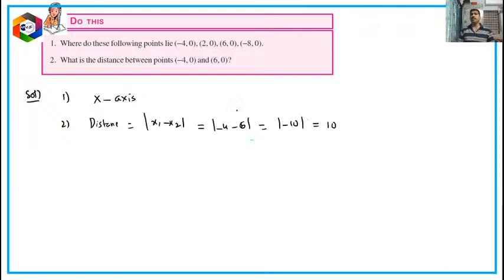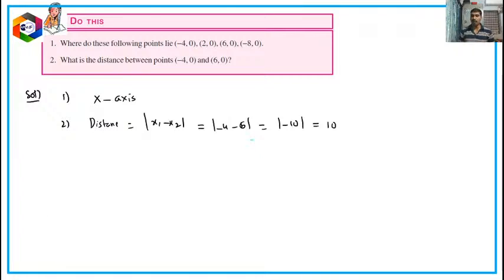So the 10 units distance, or else in general we can write from origin to 6 units, origin to negative 4 units, 6 plus 4, overall it is 10. Or else the formula we have discussed, mod x1 minus x2, we can take 6 minus minus 4 or minus 4 minus 6, but the value will always be the same, only with opposite sign, but distance we will always consider positive, so the answer will be 10.